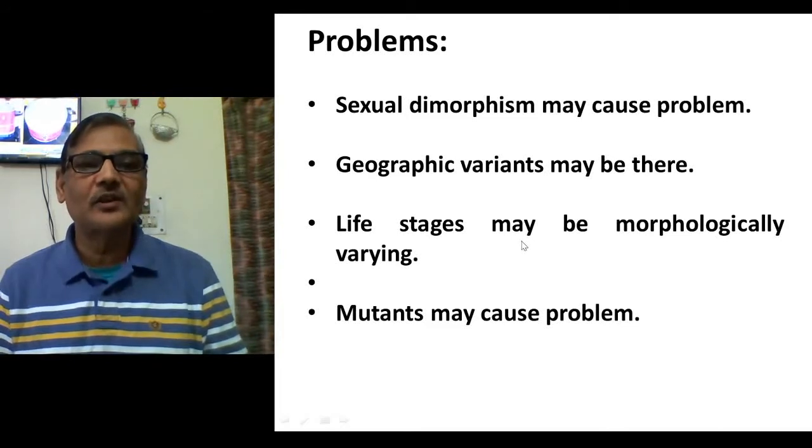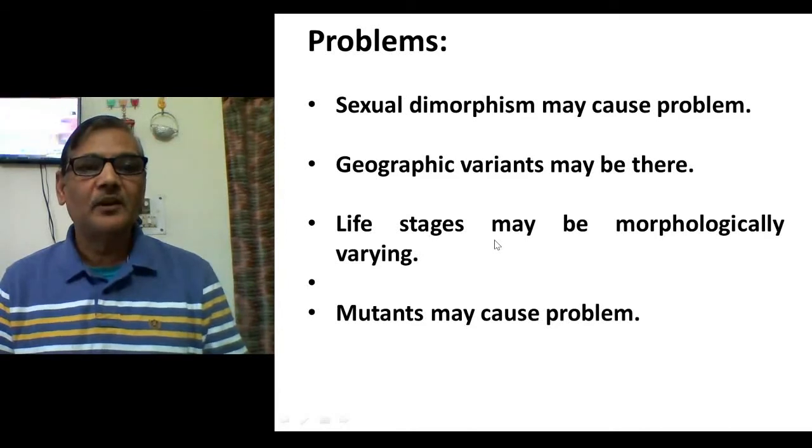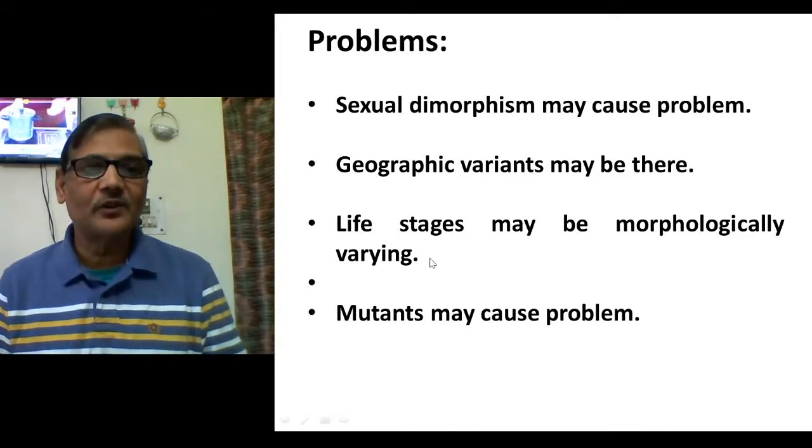In Ambystoma, there is a larval stage, the axolotl. When there is insufficient iodine, this axolotl may retain its larval form, it may reproduce, and it may not metamorphose into the adult form. So it shows neoteny and pedogenesis. Such forms, according to this typological concept, will be considered separate species.